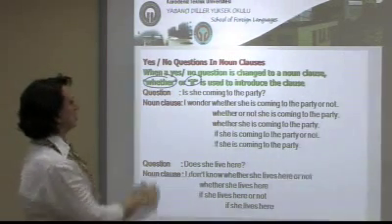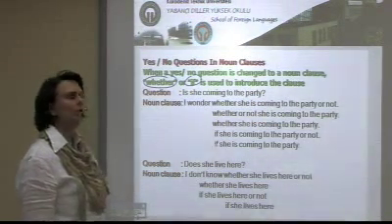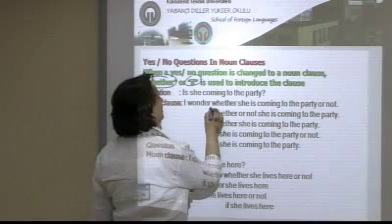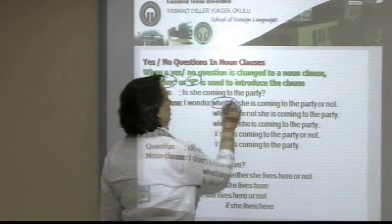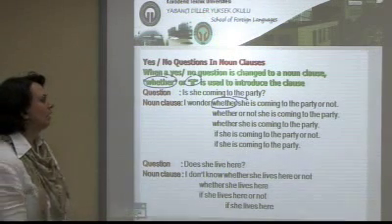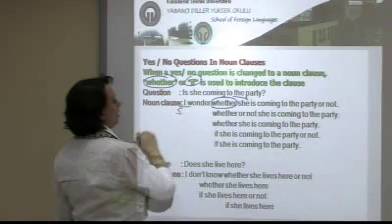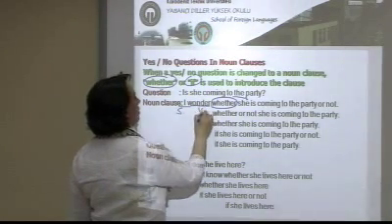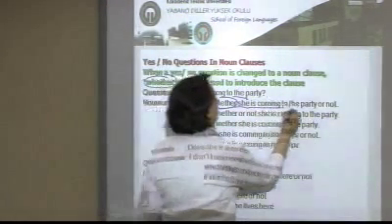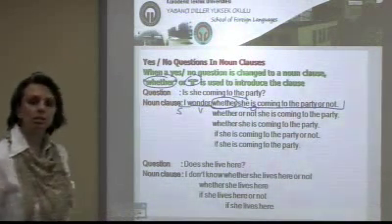Is she coming to the party? That is a question. What about a noun clause? I wonder whether she's coming to the party or not. Whether gives a meaning to a noun clause. Look, this is the subject of the main clause, this is the verb, and the noun clause is the object of the main sentence.